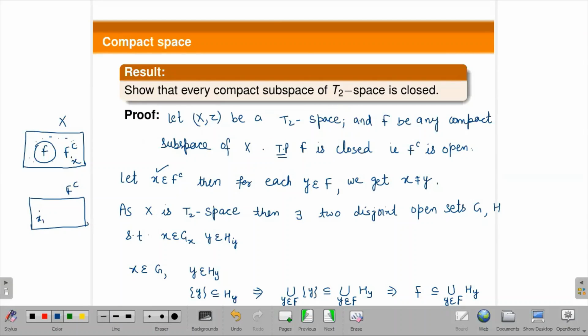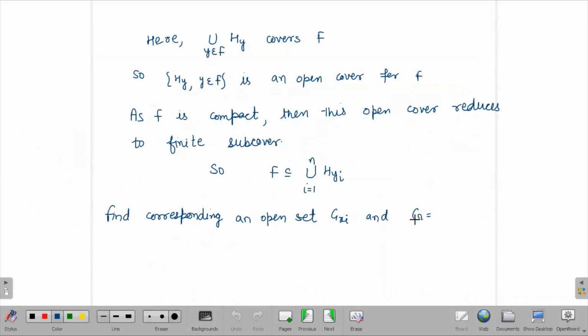Here I am taking x1, x2, x3, x4 and I am taking one open set which is containing x1, one open set which is containing x2, one open set which is containing x3 and so on up to, though they can intersect also. Okay, so if I take intersection of these open sets, then it will be open again. So I'm taking G here, which is an intersection of these open sets.